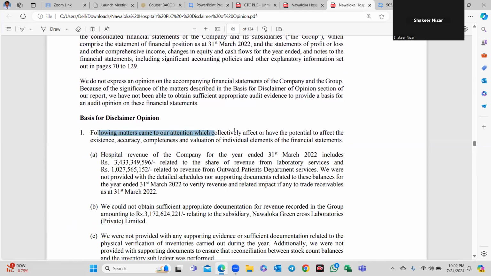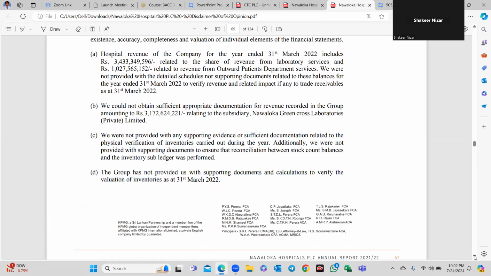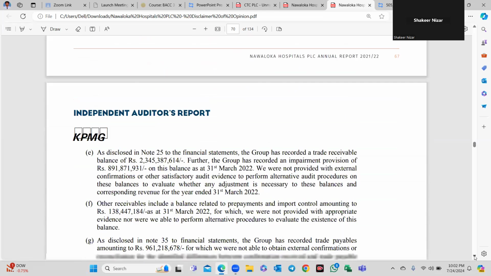The following matters came to our attention which collectively have the potential to affect the existence, accuracy, completeness and valuation. These are the assertions in the financial statements. Hospital revenue: we could not obtain sufficient appropriate documentation for the revenue. We were not provided any supporting evidence for the physical verification of the inventory. The group has not provided supporting documents for the valuation of inventory, right? Those are the issues there.